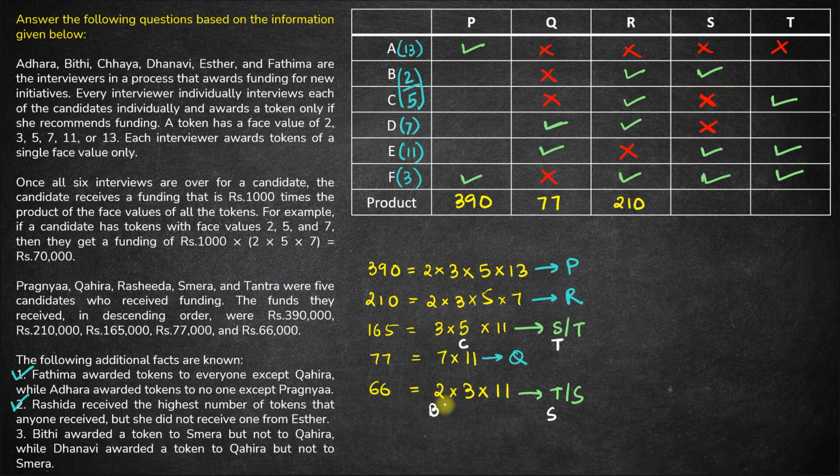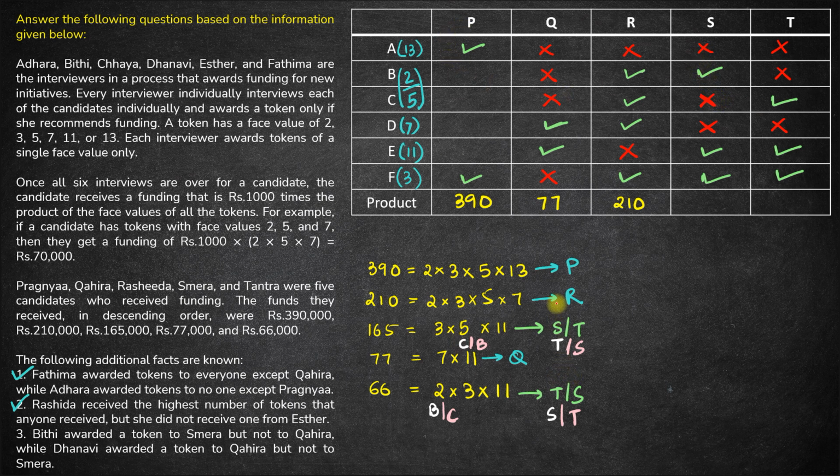And the other case is if B is 5, then this guy must be S because B gives a token to S. Then this guy would be T, and T must be receiving a token of 2 from C. If B is 5, C will be 2. In that case also T will definitely receive a token from C for sure. That means T definitely receives a token from E and F and from C, so T does not receive a token from anyone else. Okay?